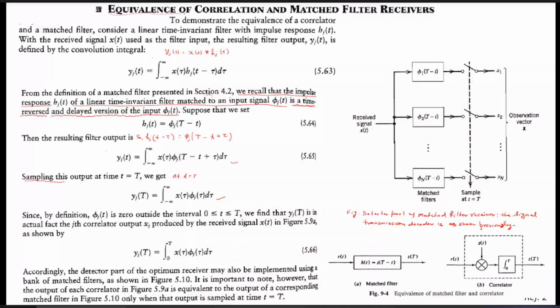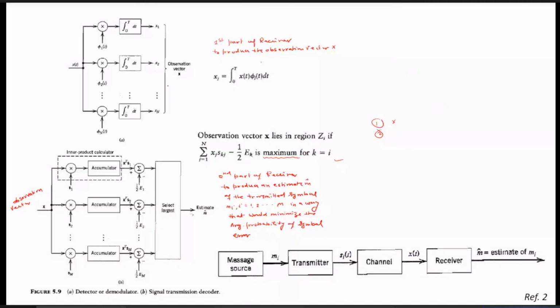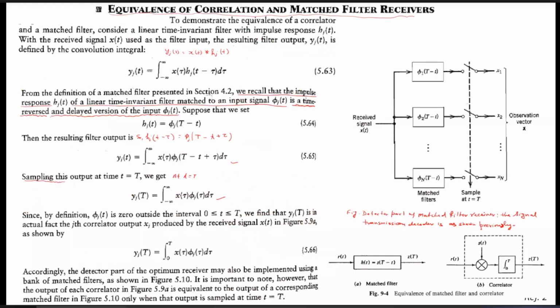This is the matched filter receiver. In both the receivers, this part will remain the same, because this one simply implements the maximum likelihood detection. But for the first part, we can replace this portion by the matched filter. You can see phi 1(T minus t), phi 2(T minus t). These are nothing but the impulse responses of the matched filters.